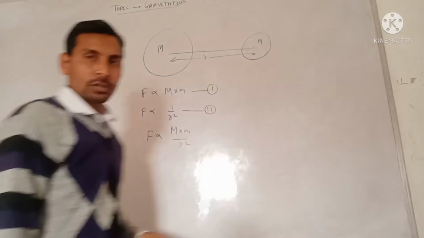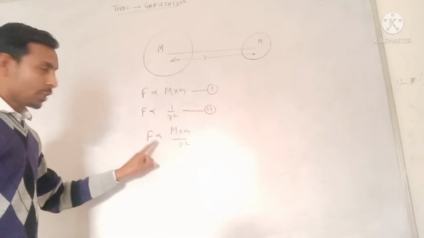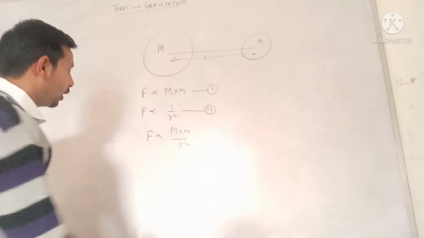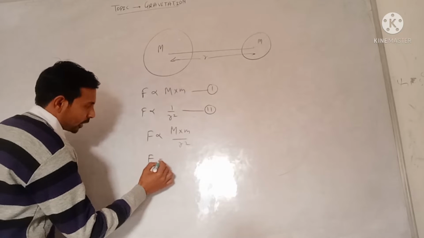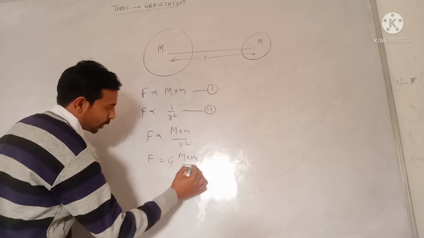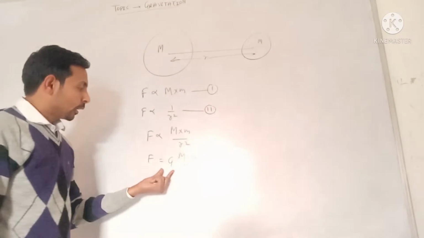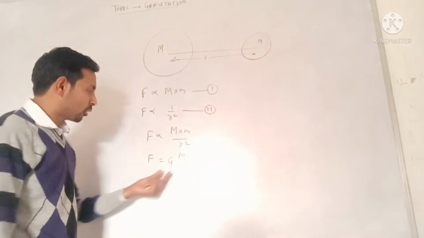Then Newton replaced this proportionality with a constant, so this is written as F is equal to G times M m by r square, and this G is called the universal gravitational constant.